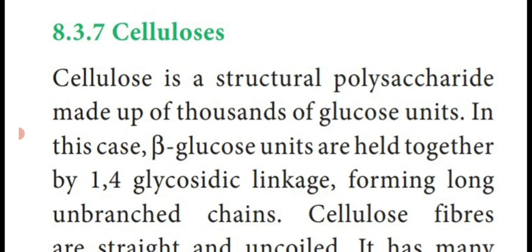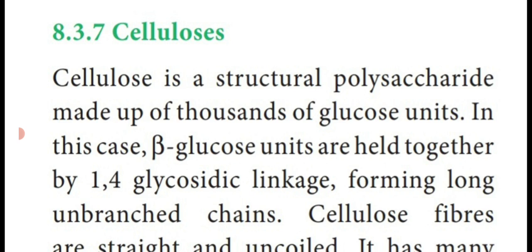So glycogen and starch are the storage polysaccharides. That is, starch is stored in the plant parts. Glycogen is stored in the animal body. Another type of polysaccharide is structural polysaccharide, for example cellulose. But starch and glycogen, which are stored in the living body, that is plant body and animal body, are known as storage polysaccharides. So next one, cellulose is an example of structural polysaccharide made up of thousands of glucose units.